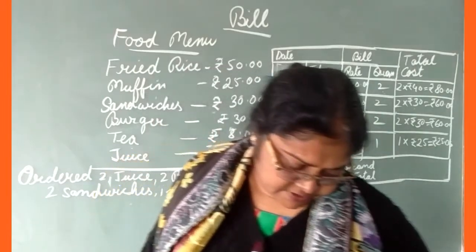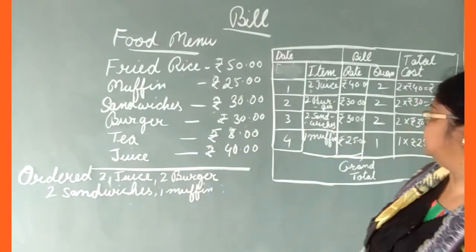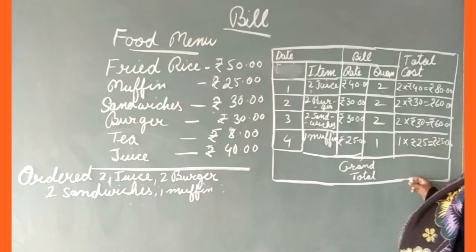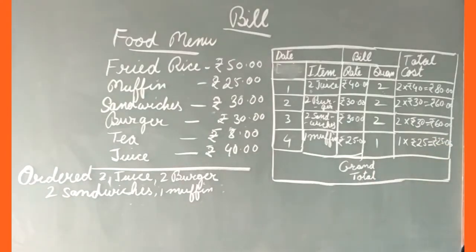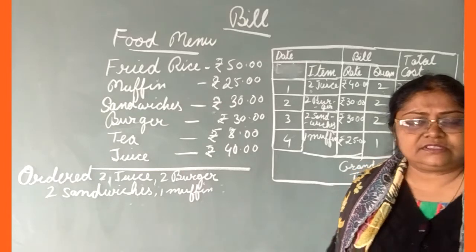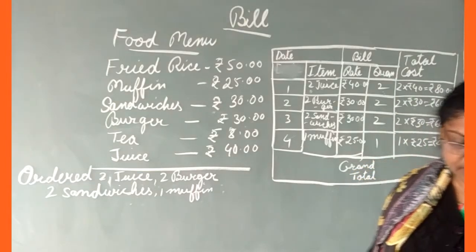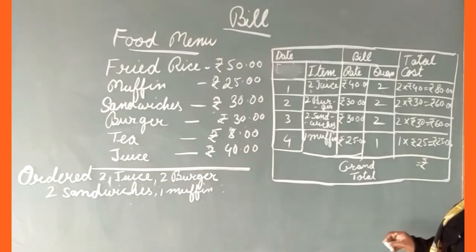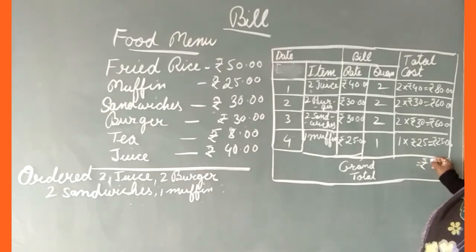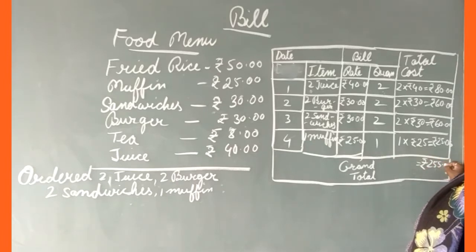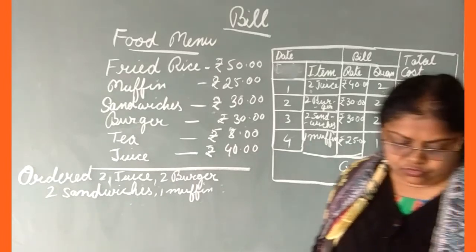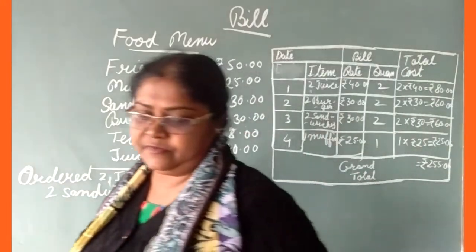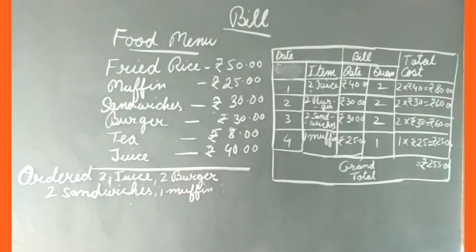So after that, what you will do is add these amounts. This money you have to add here, so that will be the grand total. That is the grand total. So when you add this, what do you get here? Rupees 255. So what you have learned today, students, is how to take out the bill.